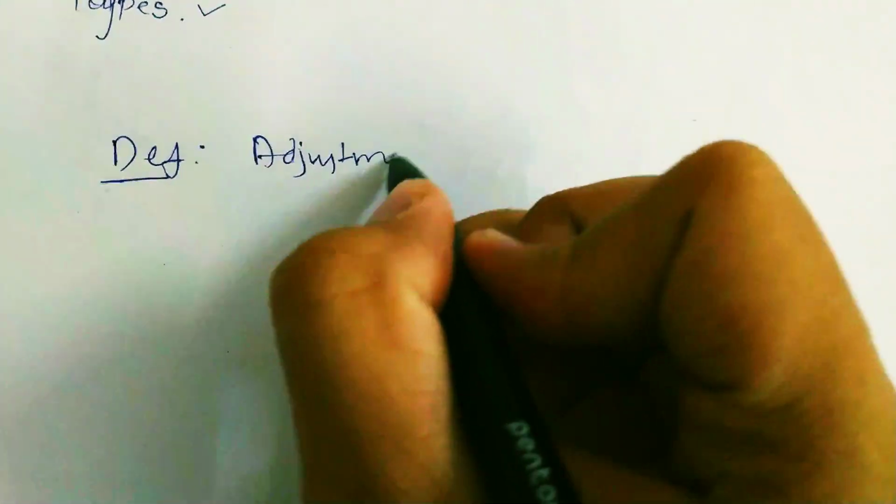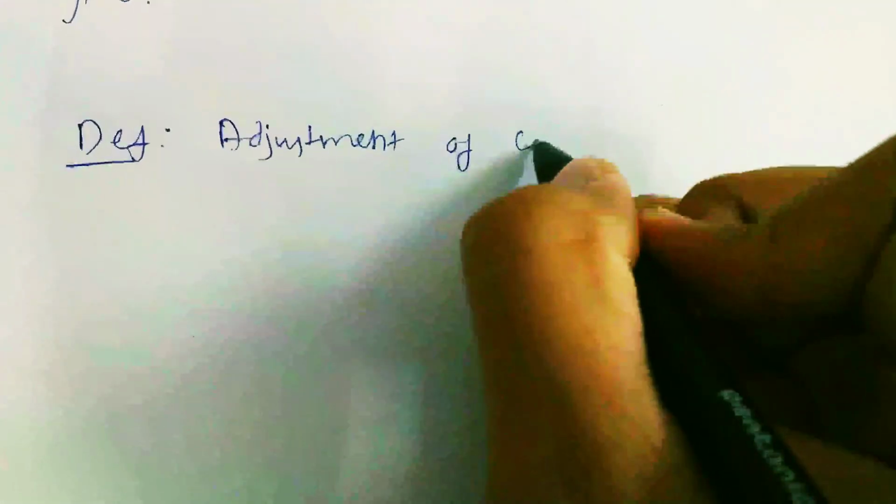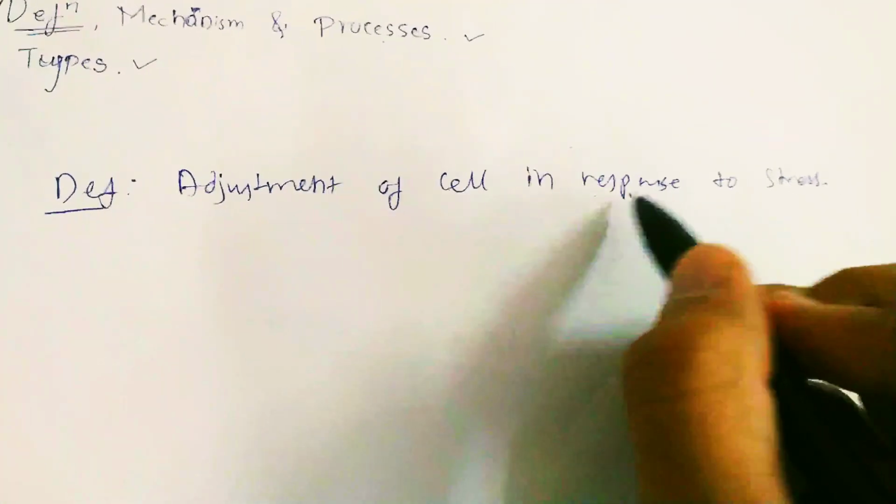So the definition we can write as adjustment of cell in response to stress.